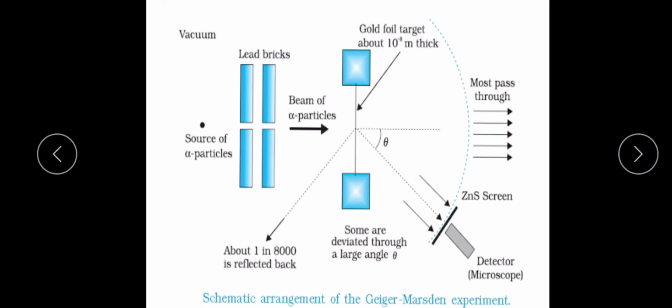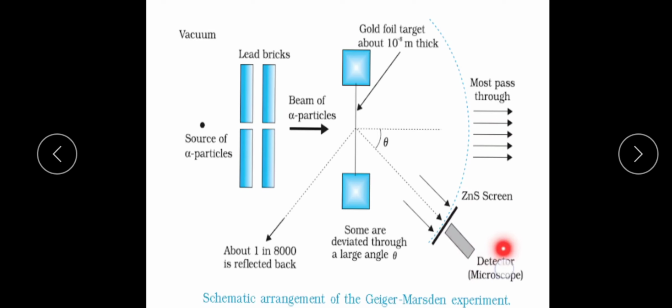Then the alpha particles which are scattered into different directions are observed. Once this collimated beam falls on the gold foil, the scattered alpha particles are observed through the rotatable detector.